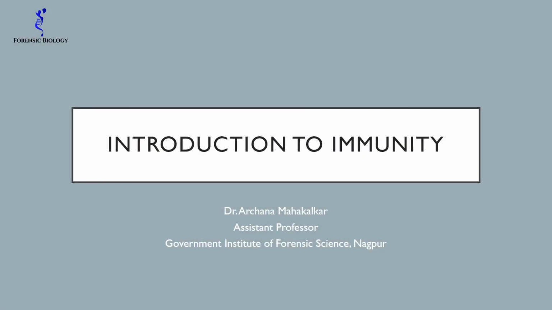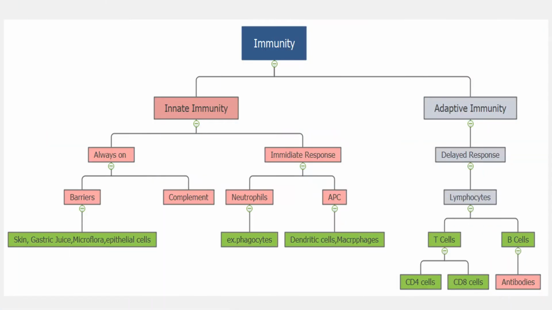See the topic Introduction to Immunity. Basically, in this topic, we will see the overview of our immune system, how it works. See, here you can see immunity is divided into two groups, that is the innate immunity and adaptive immunity. Innate immunity means inborn immunity, and the adaptive means the acquired immunity.